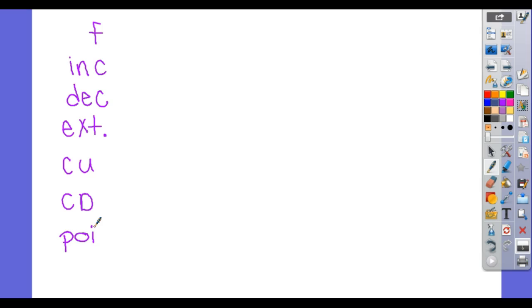Where is it concave up? C to D. C to D. And concave down. So can you guess what the point of inflection is? Okay. Those are the key ideas for F.